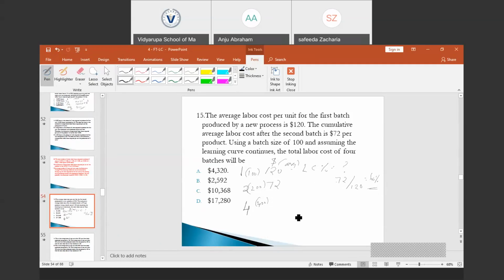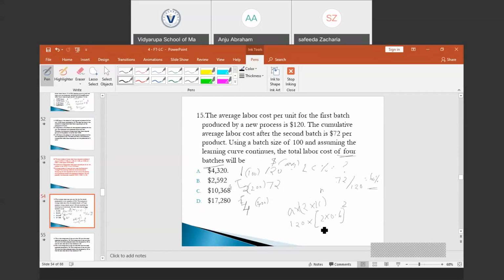We could find the total labor cost for the 4 batches. Total cost would be A into 2 into LC raised to N, where A is 120, into 2, into LC, which would be 60% that we found, raised to N. N is the number of doublings, which would be 2. When 1 becomes 2, 2 becomes 4. It is asked for a batch size of 100, labor cost of 4 batches.